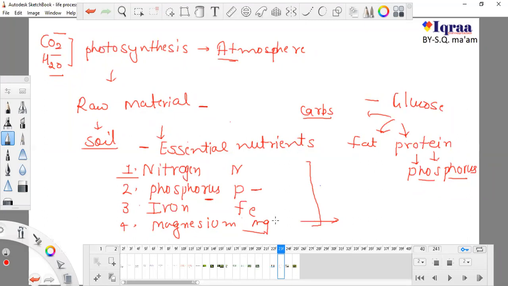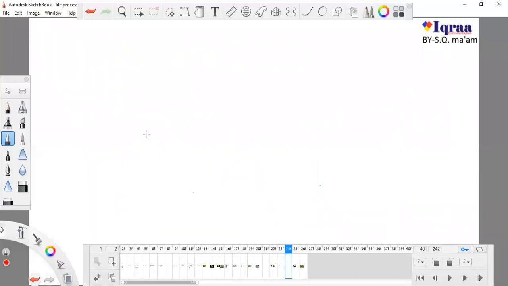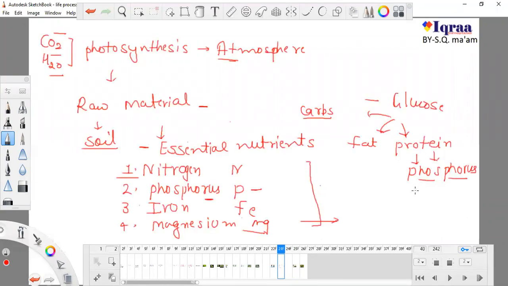Right now we are studying about plants. Other than these four, there are so many other elements which are absorbed by plants from soil. Phosphorus is present in protein, and nitrogen is also part of protein.